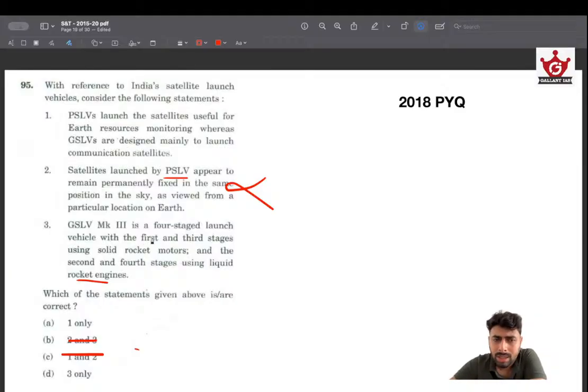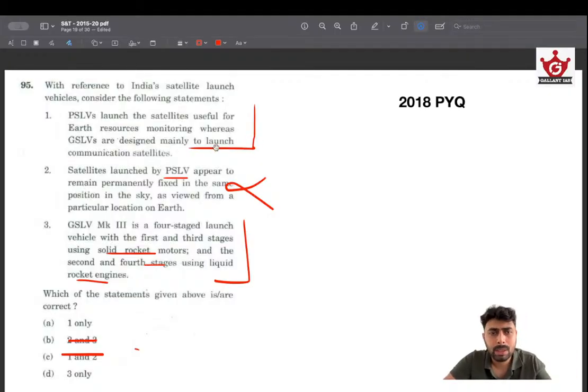Here also this could be right, but it's very easy to mess up, because what if the first and third stages use liquid, or what if the second and fourth stages use solid? So this is slightly factual. The first seems very logical from my understanding of what a PSLV and GSLV could be. So this seems more probable than that, because that has a lot of room for error. So I choose 1/3 because of that.